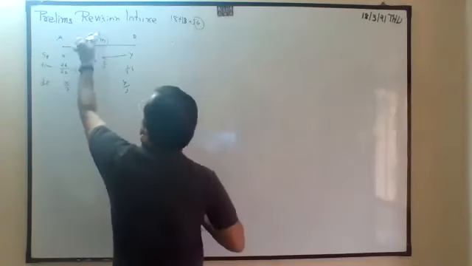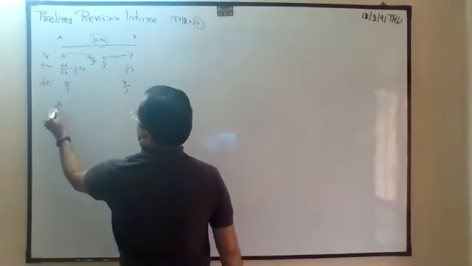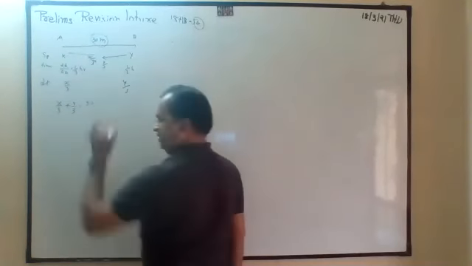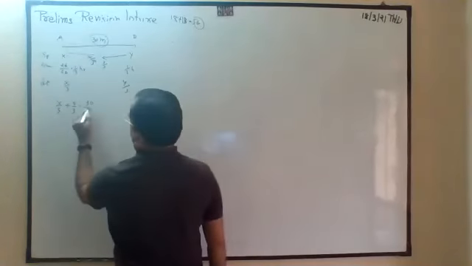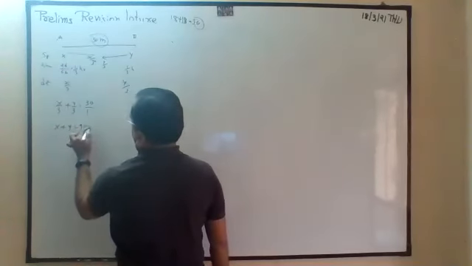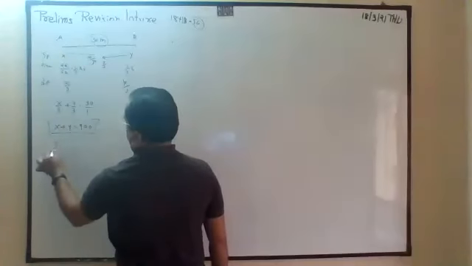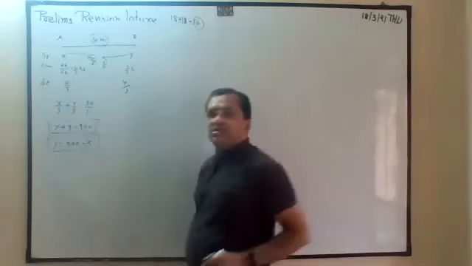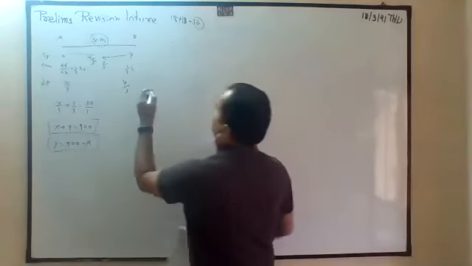Total it is 30. So x by 3 plus y by 3 is equal to 30. So change, multiply by 3. So x plus y is equal to 900. So y is equal to 900 minus x. Now both are going in same direction.